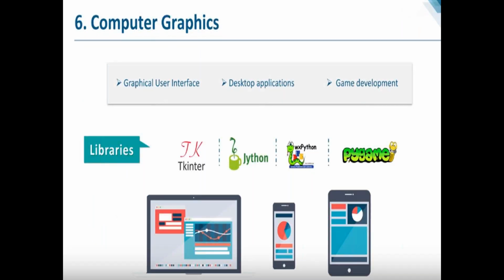Computer graphics. If you want to build a GUI, or implement any static application, any billing software, or any application for a particular system purpose, you can go for the Tkinter module. Module or library means the same. Jython and wxPython, you can go for mobile applications. Games development, if you want to implement games, you can go for the Pygame library. So in every area we have libraries.